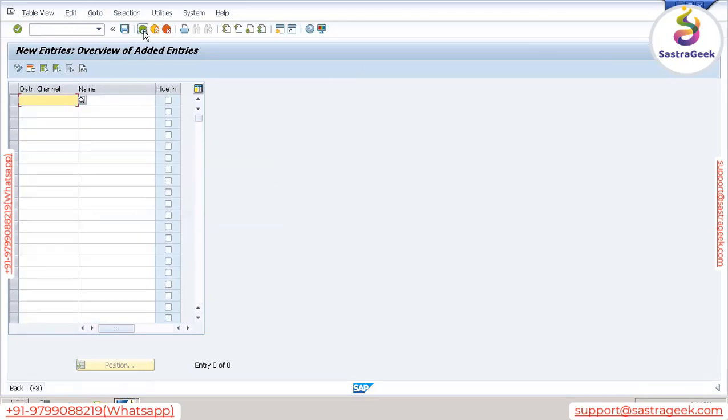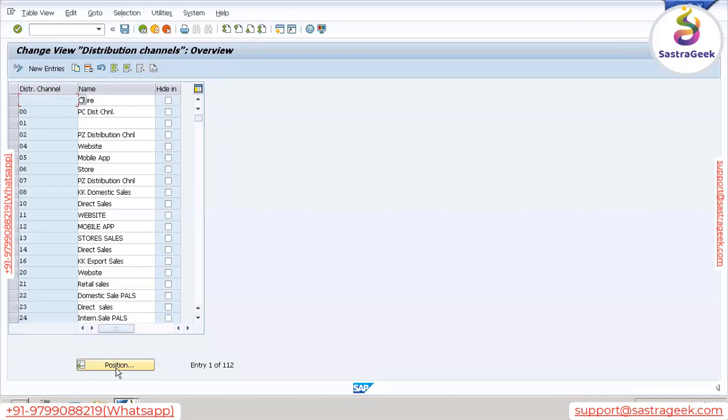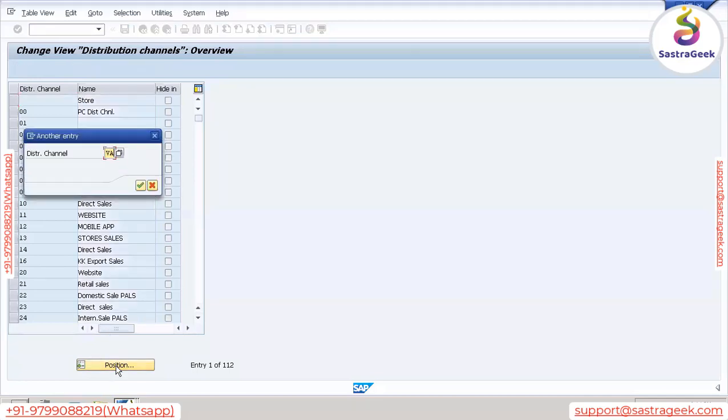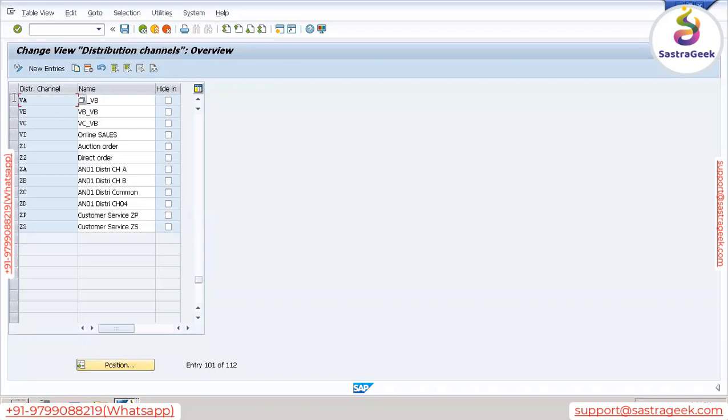Go one step back. From position, you can search. So this is the distribution channel which is already defined. Now, if you want, you can change it. Or if you do not want to change it, no problem. You can use this VA. So let's use this VA only. So in this way, we can define a distribution channel.